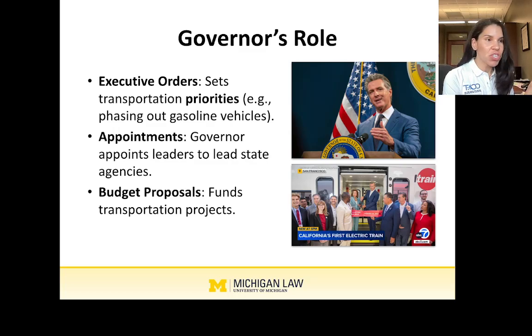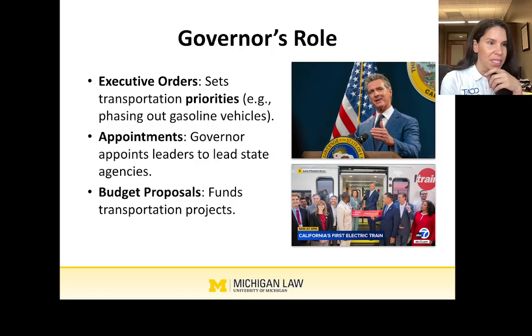So they'll set transportation priorities, set state's priorities, particularly through executive orders. So they will order their state agencies to do certain things, and that's how they're going to set their priorities. So, for example, they set the transportation one, if transportation is going to be a priority, and if it is, what about it, right? And this is an example you see here on the top right picture. That's Governor Newsom. He's the governor of California.